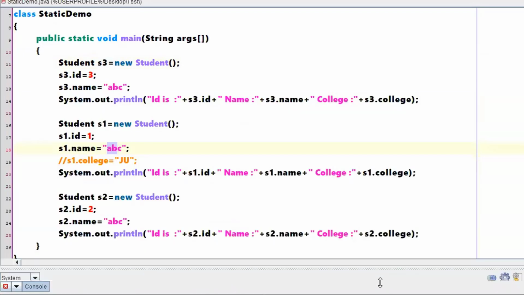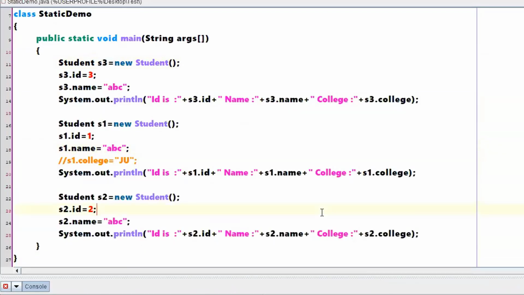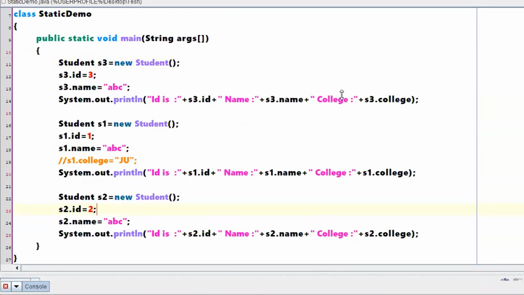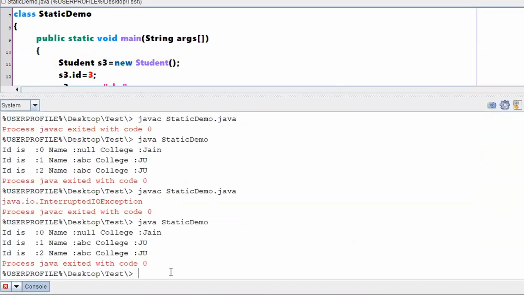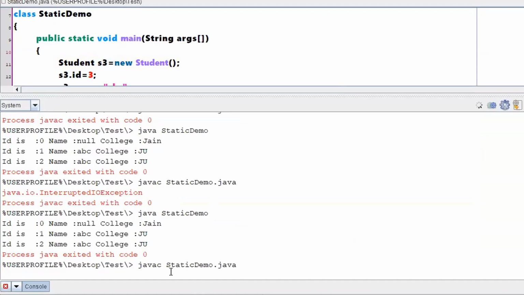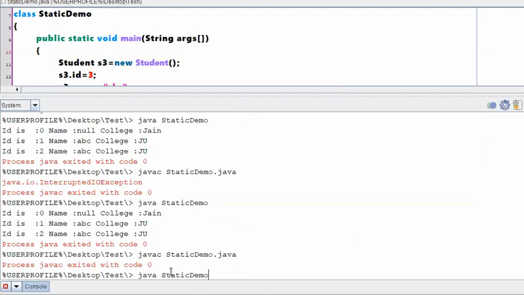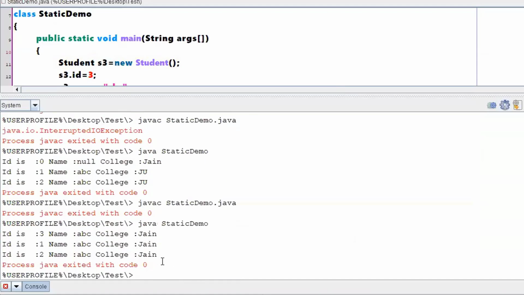One second, I think I didn't save the code. Jain, because nowhere are you changing the value of college. So whatever was there before, everything has been shared.